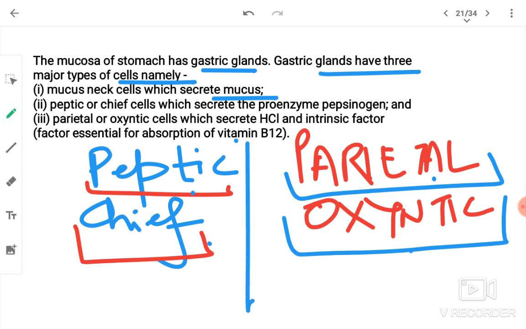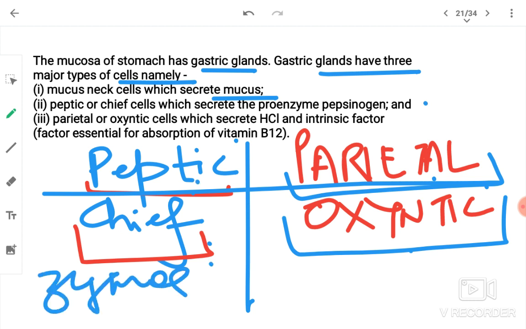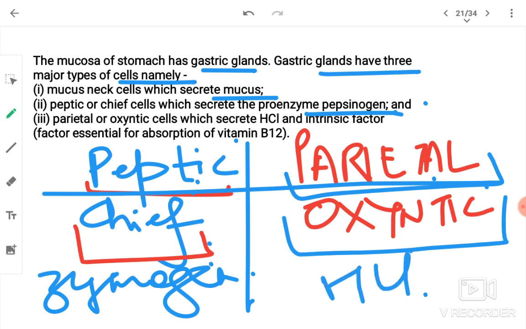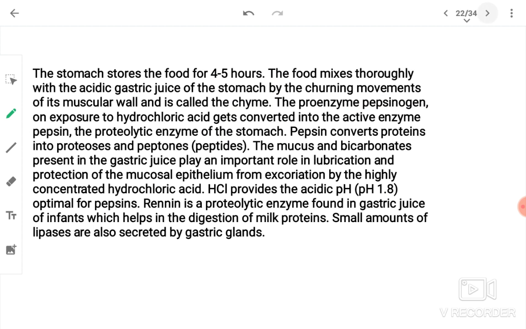Small spellings go together, big spellings go together. Peptic cells are also known as chief cells, also known as zymogen cells, which secrete proenzyme pepsinogen, and parietal cells or oxyntic cells secrete HCl and the intrinsic factor essential for absorption of vitamin B12.